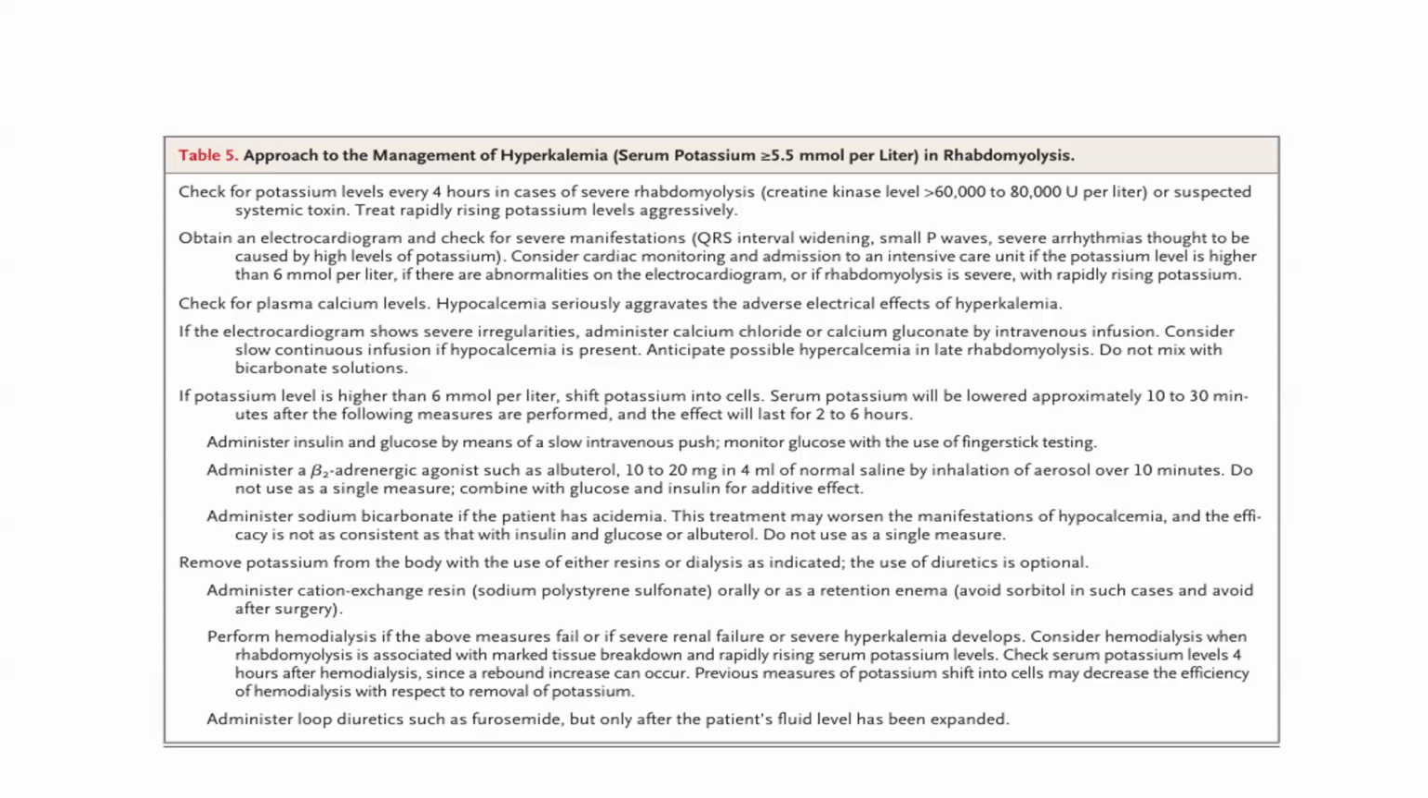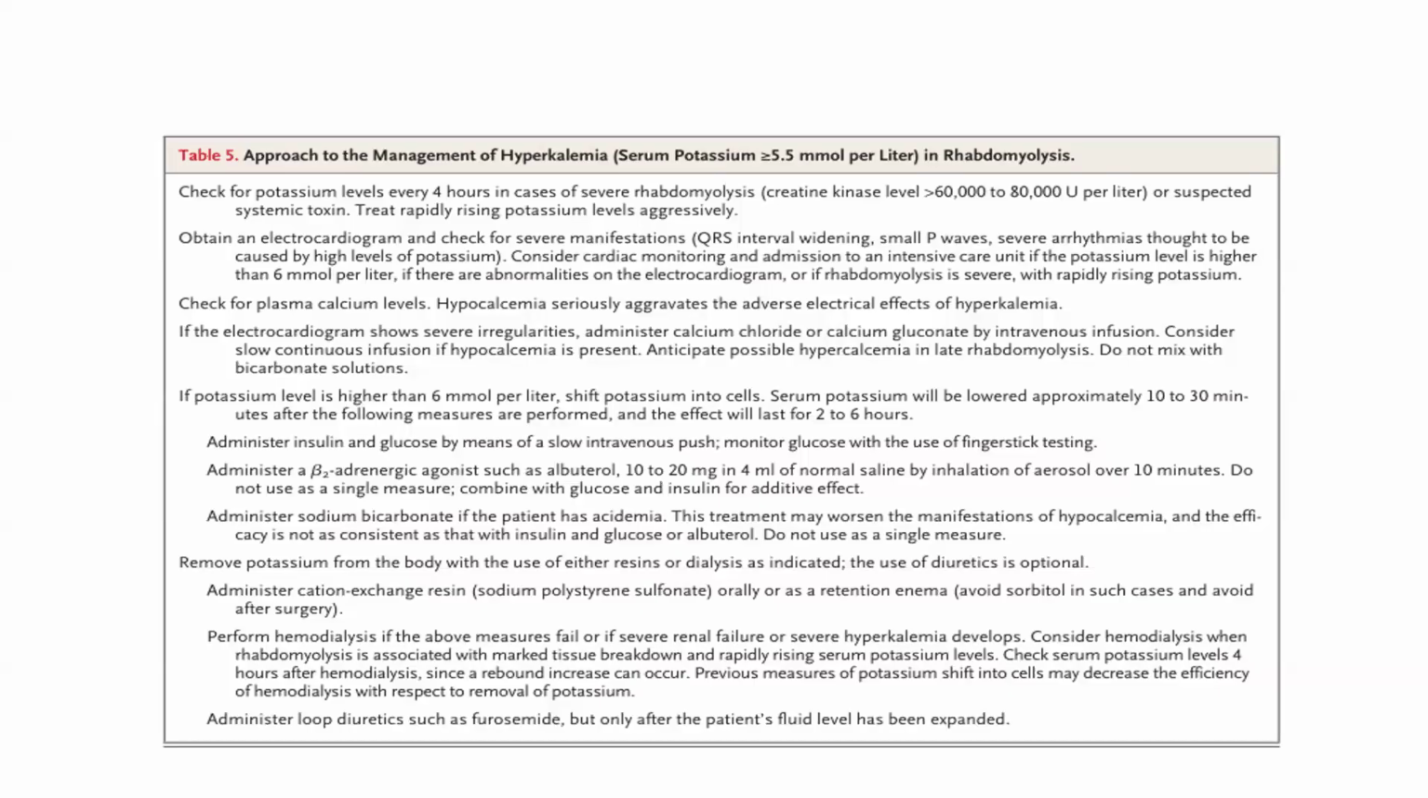If the ECG shows severe irregularities, administer calcium chloride or calcium gluconate by intravenous infusion. Consider slow continuous infusion if hypocalcemia is present. Anticipate possible hyperkalemia in late rhabdomyolysis. Do not mix it with the sodium bicarbonate solution. If the potassium level is higher than 6, shift the potassium into cells. Serum potassium will be lowered approximately 10 to 30 minutes after the following measures are performed, and the effect will last for 2 to 6 hours.